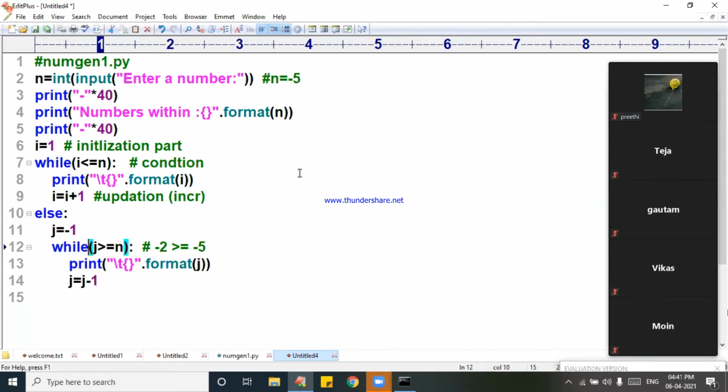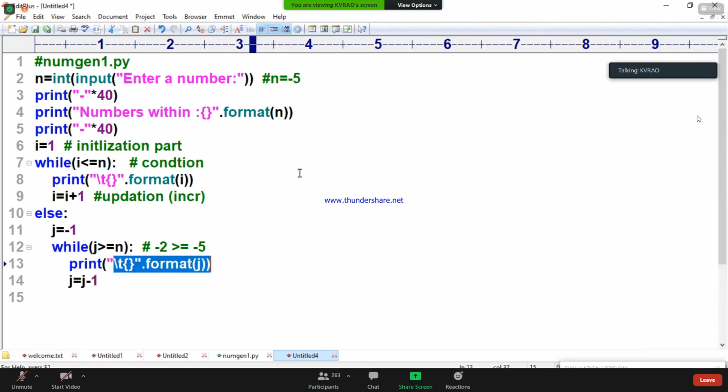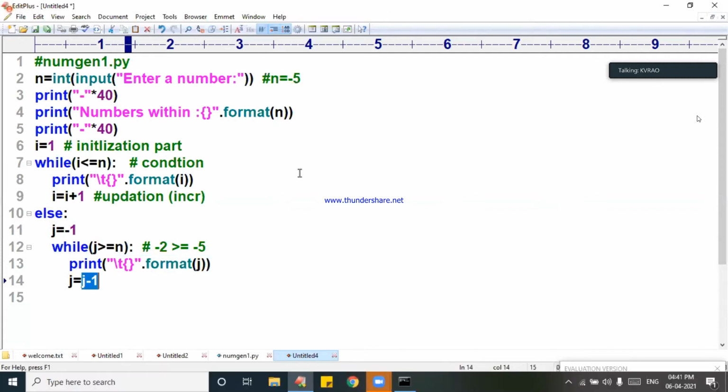Minus 5 greater than or equal to n is true. Print minus 5. Minus 5 minus 1 is minus 6. Minus 6 greater than or equal to minus 5 is false. Dear students, see how great this logic is.